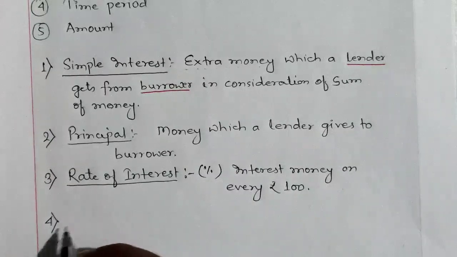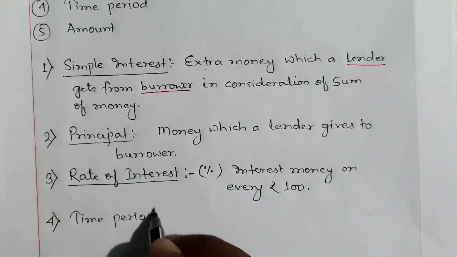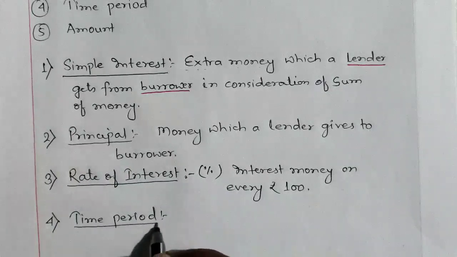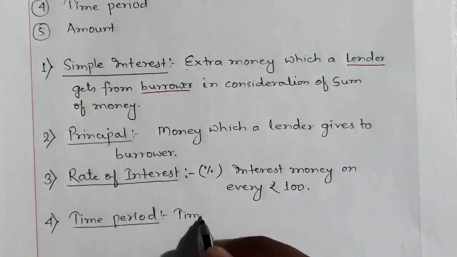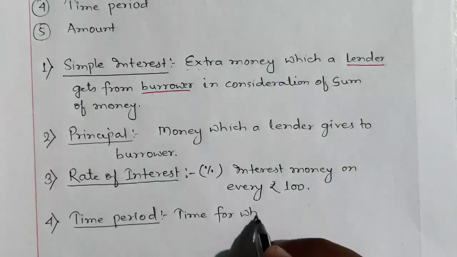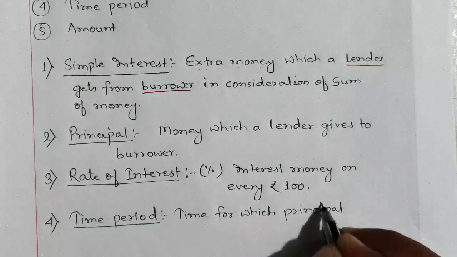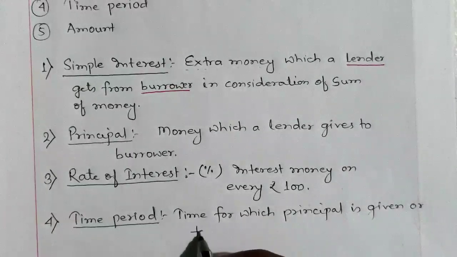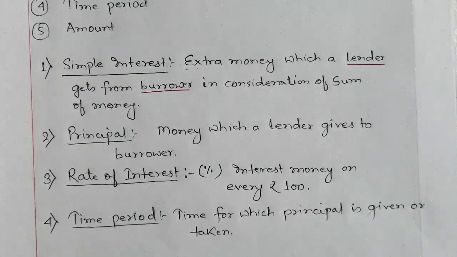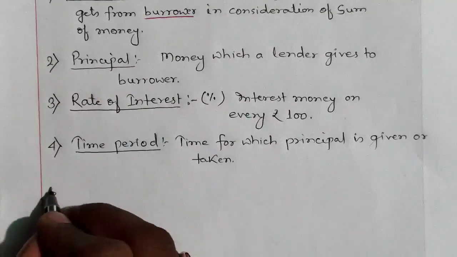Next, the fourth term is time period. Time period means the time for which we are giving money. Time for which principal is given and taken. The time for which we either borrowed money from someone or lent money to someone. This is called time period.